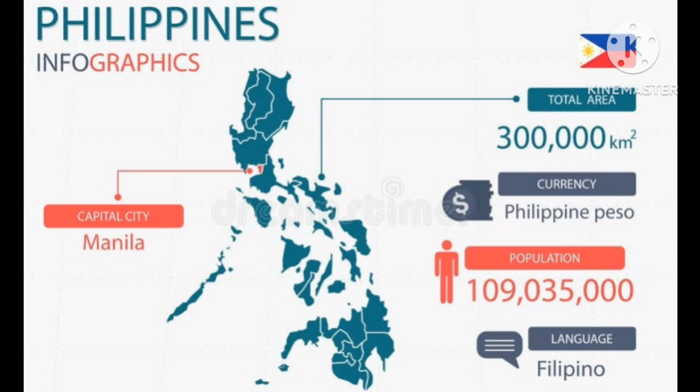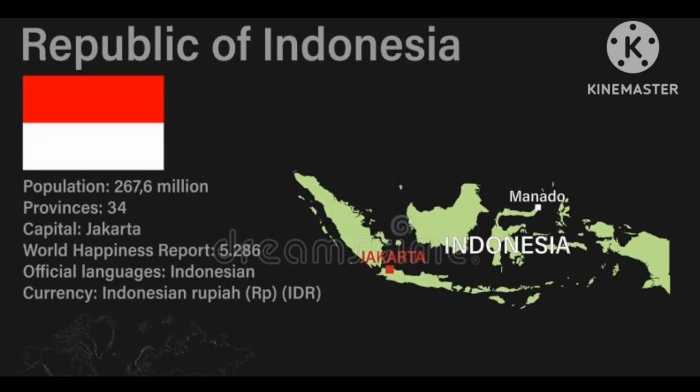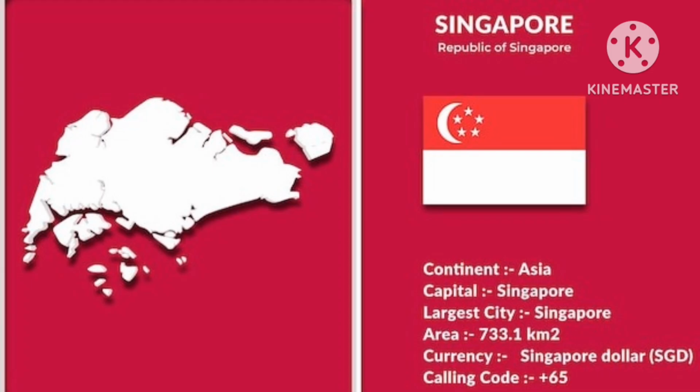The next country is Sri Lanka. The capital of Sri Lanka is Sri Jayawardenepura Kotte, and its old capital was Colombo, and the flag is also shown on the screen and its world map also. And the next country is Indonesia. The capital of Indonesia is Jakarta and its new capital is Nusantara. Nusantara is the new capital of Indonesia and its currency is Indonesian rupiah and official language is Indonesian.